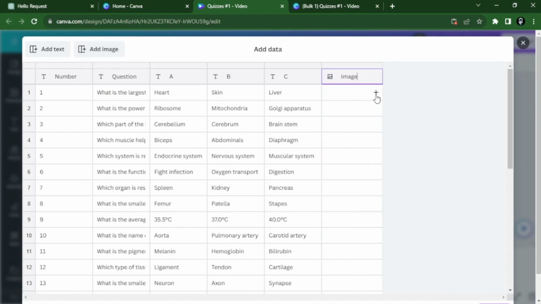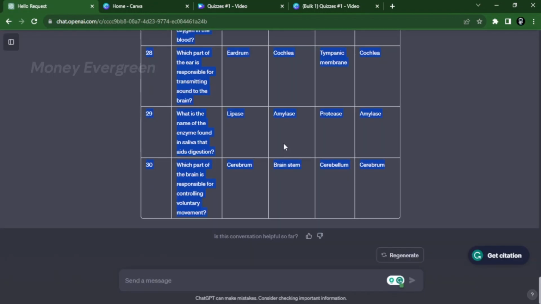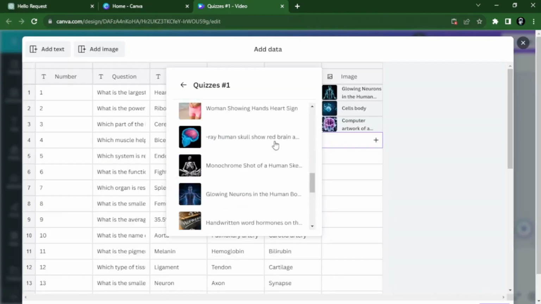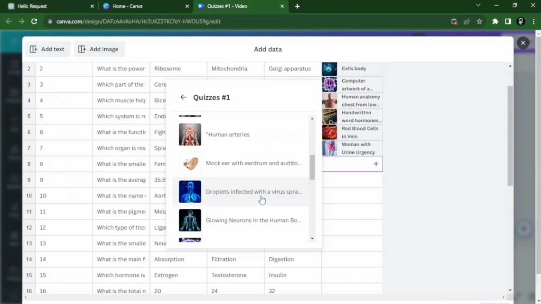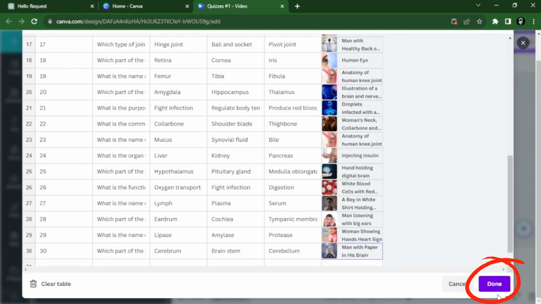Click Add Image on the top and add the image that you added to your folder earlier by clicking the plus icon here. Do the same process for the rest of the images and click Done. Just make sure to choose the right image for each answer.